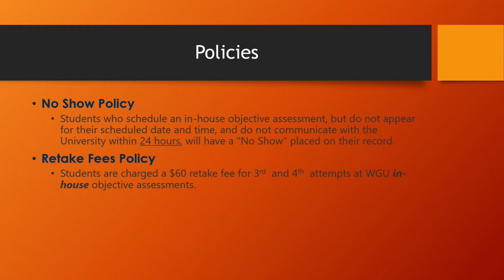Okay, so looking at the policies, the no-show policy, that's what I was talking about. Students who schedule an objective assessment but don't reschedule it within 24 hours, it counts as a no-show, and that's placed on your record as it counts as an attempt, a failed attempt. Retake fees policy: make sure that you know that you are charged a $60 retake fee for your third and fourth attempts on these objective assessments.